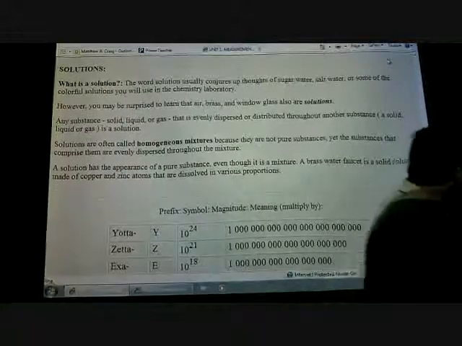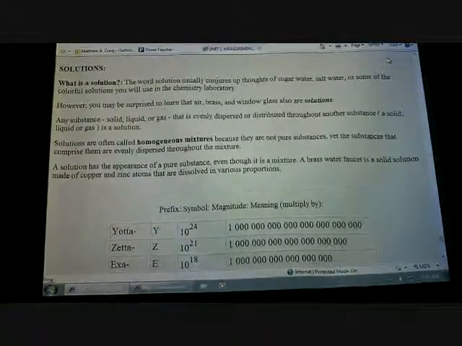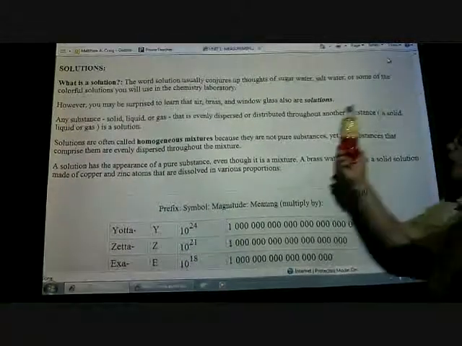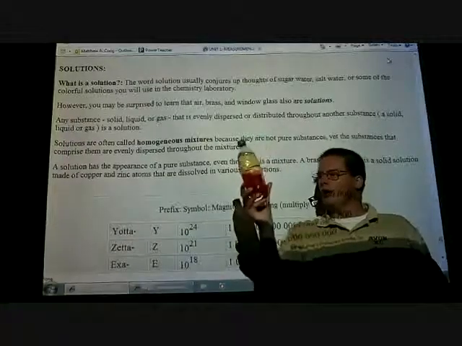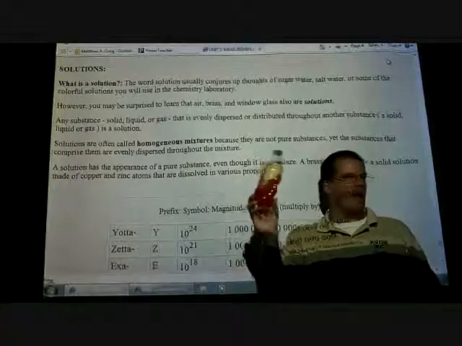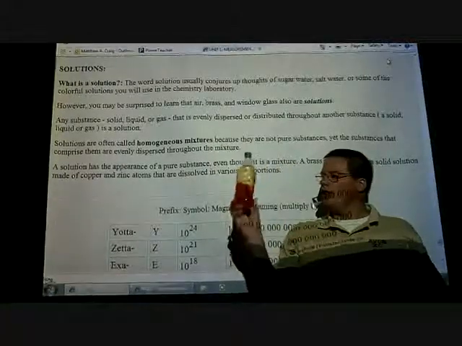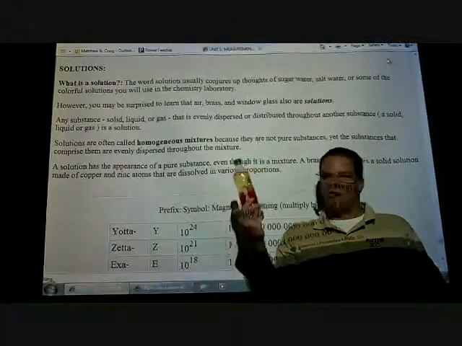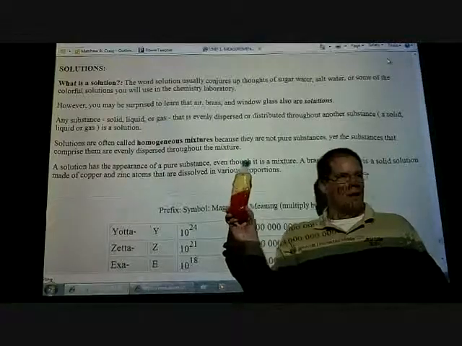But again, in a solution, everything's evenly dispersed throughout, so it's not going to change in that regard. All right, here's another example. Had a student make this up a couple years ago. It's oil and water that somebody put some food coloring in. It's kind of gross as you move it around. Is this a solution or a mixture? Mixture. Why? Because it's not evenly separated.